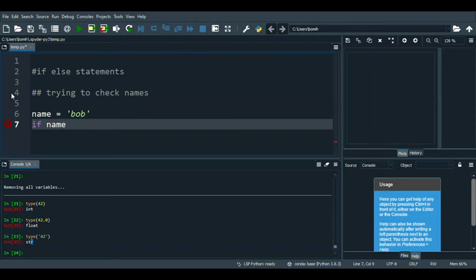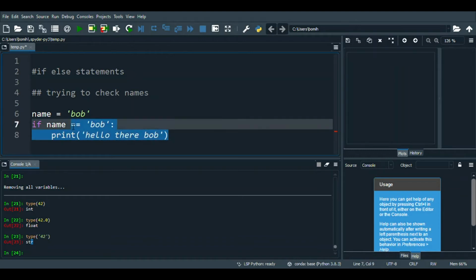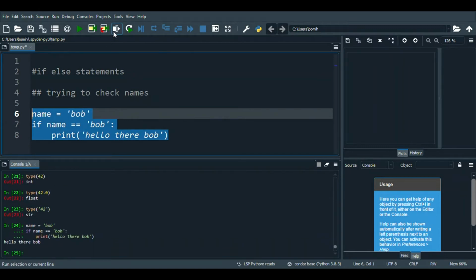real quick, we actually don't use verbs like that in programming. We use something like the equal sign to specify. It's a checking mechanism. So if name equals Bob, this is asking, does the name equal Bob? And if the name does equal Bob, we want it to print out, hello there, Bob. So let's try running that real quick. And down here in the console, you can see that it did in fact print out hello there, Bob.